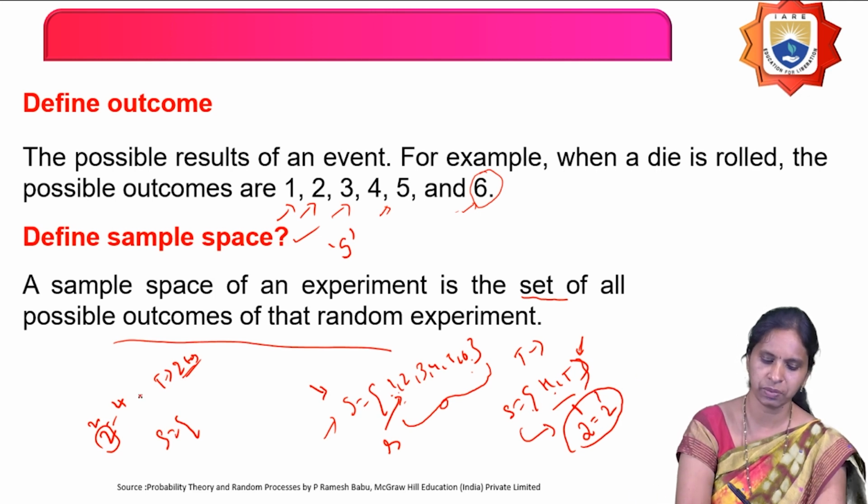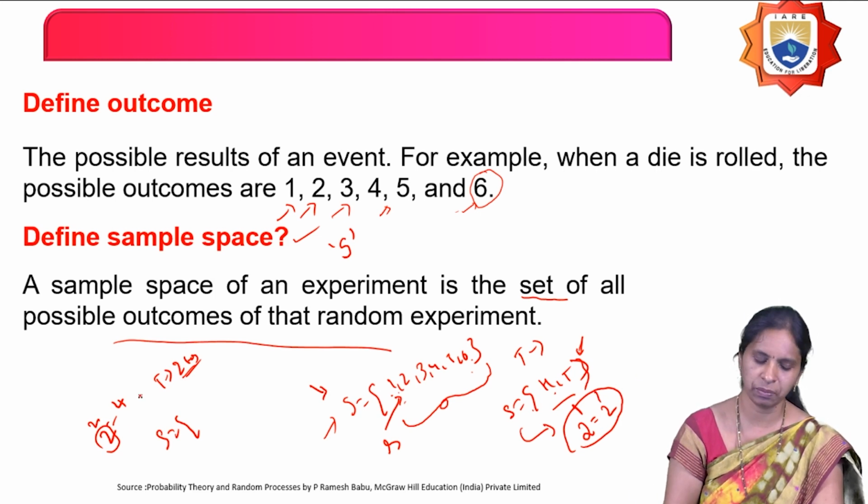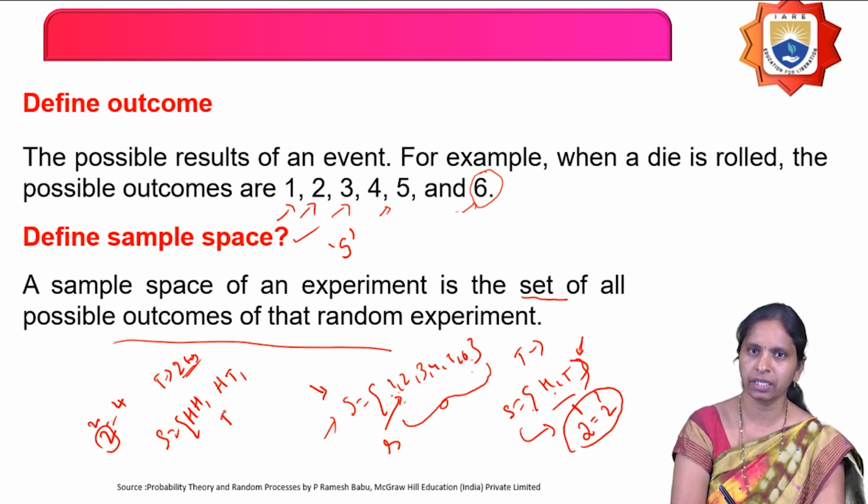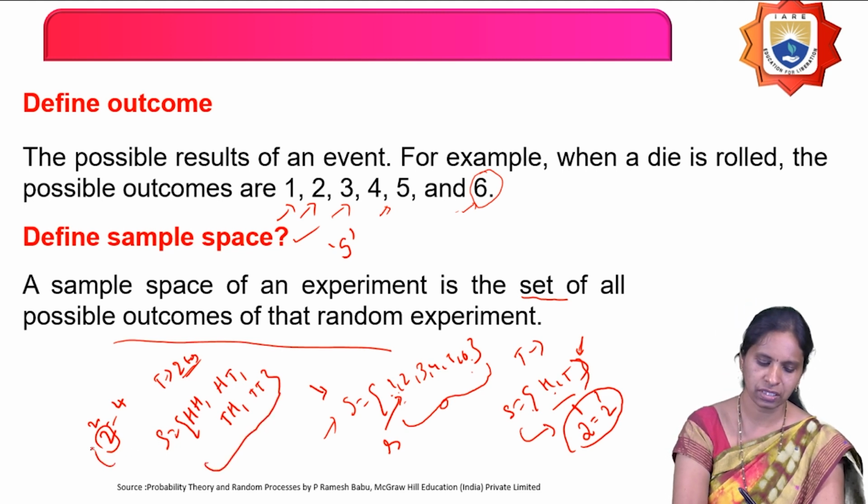If I conduct it 2 times, then the sample space consists of 4 elements. What are the 4 possibilities? The first coin head and the second coin also head; the first coin head and the second coin tail; the first coin tail and the second coin head; and on both coins I may get tail. This is nothing but the sample space when I toss 2 coins at the same time.